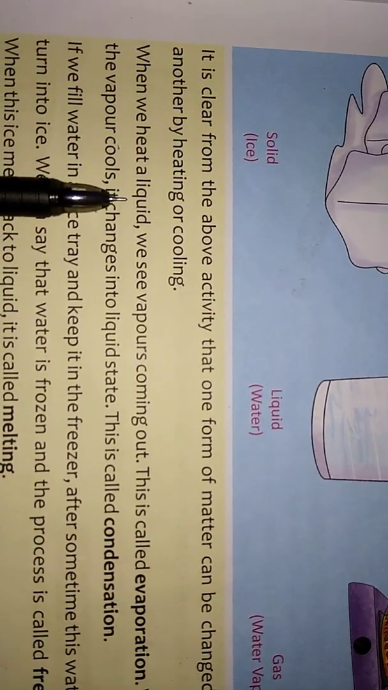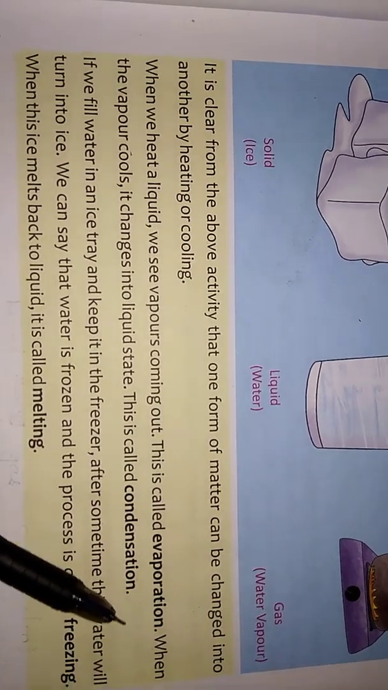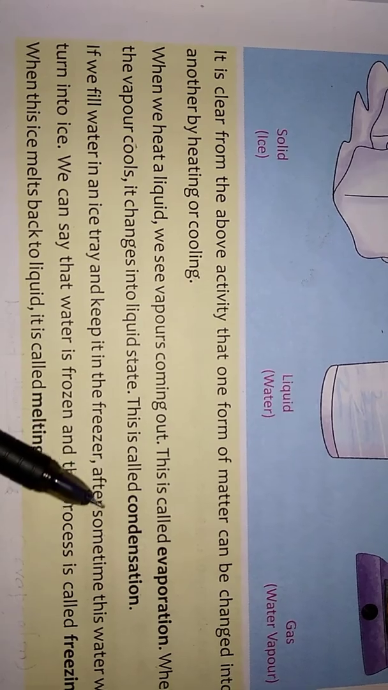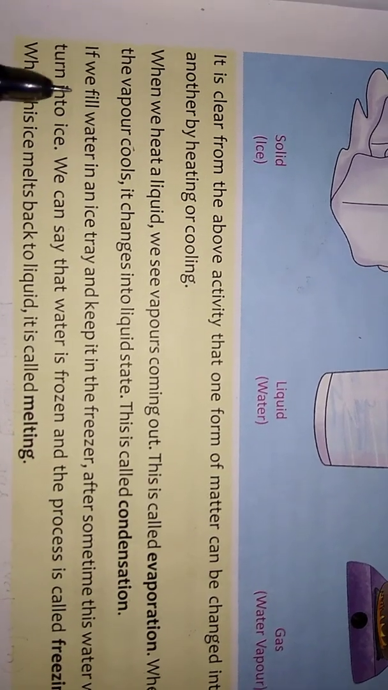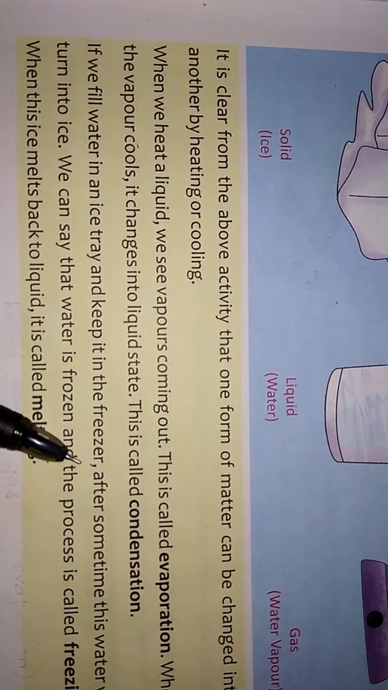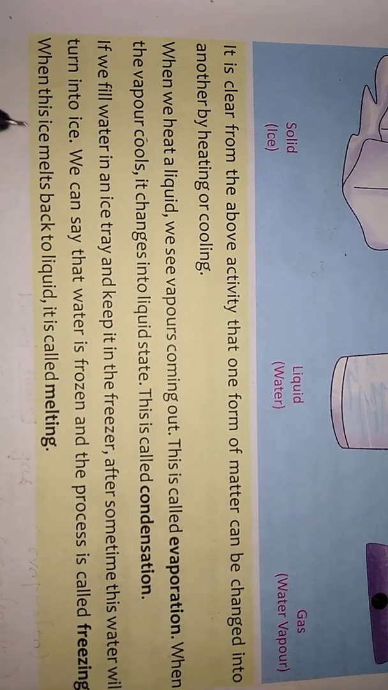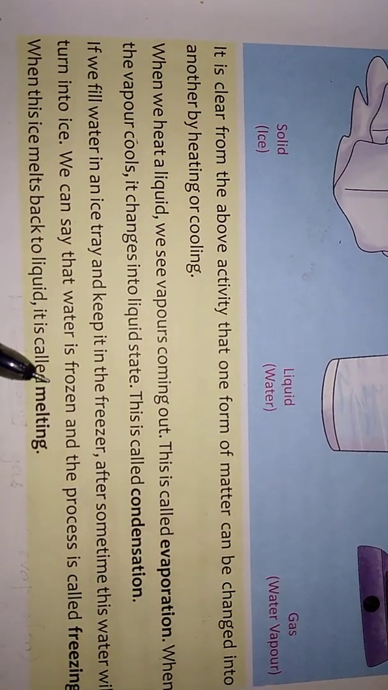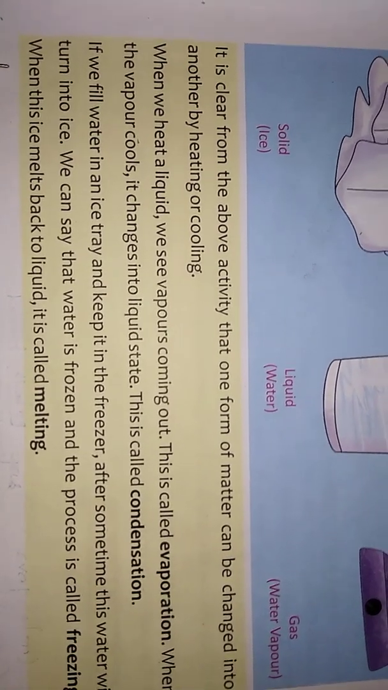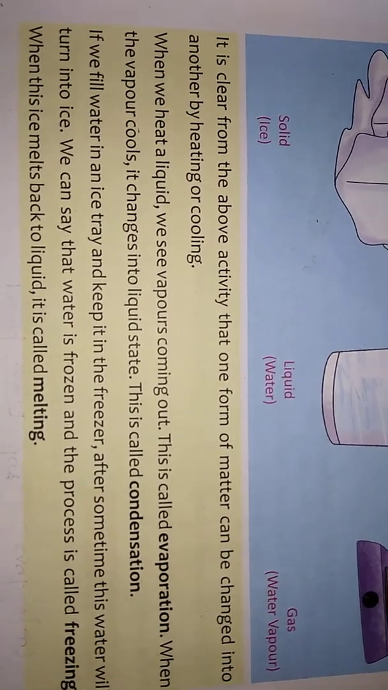When we heat a liquid, we see vapors coming out. This is called evaporation. When the vapor cools, it changes into the liquid state. This is called condensation. If we fill water in an ice tray and keep it in a freezer, after some time this water will turn into ice. We can say that water is frozen and the process is called freezing. When this ice melts back to liquid, it is melting.